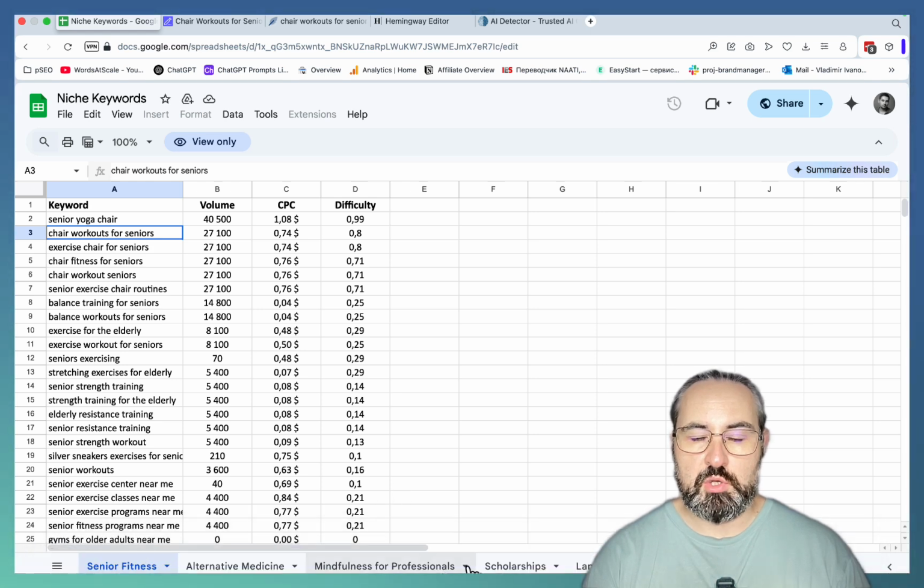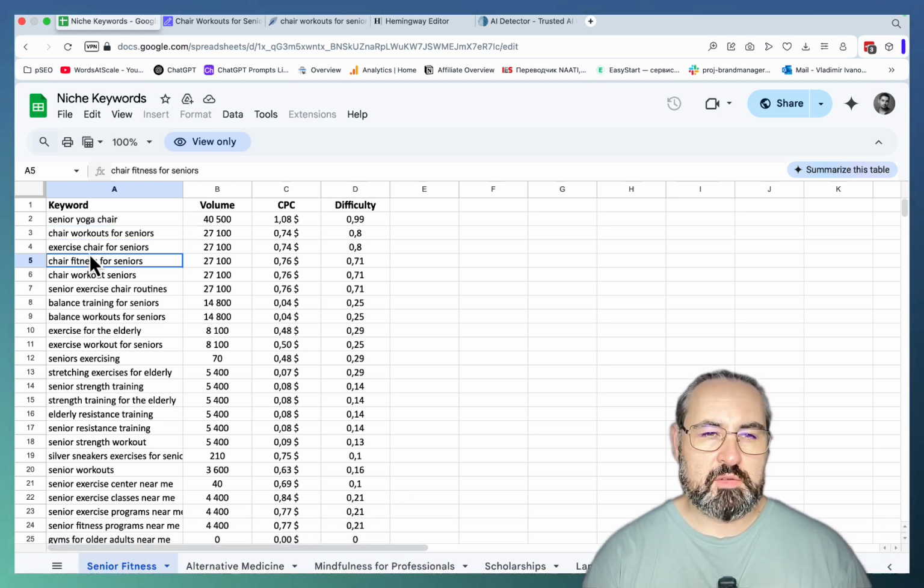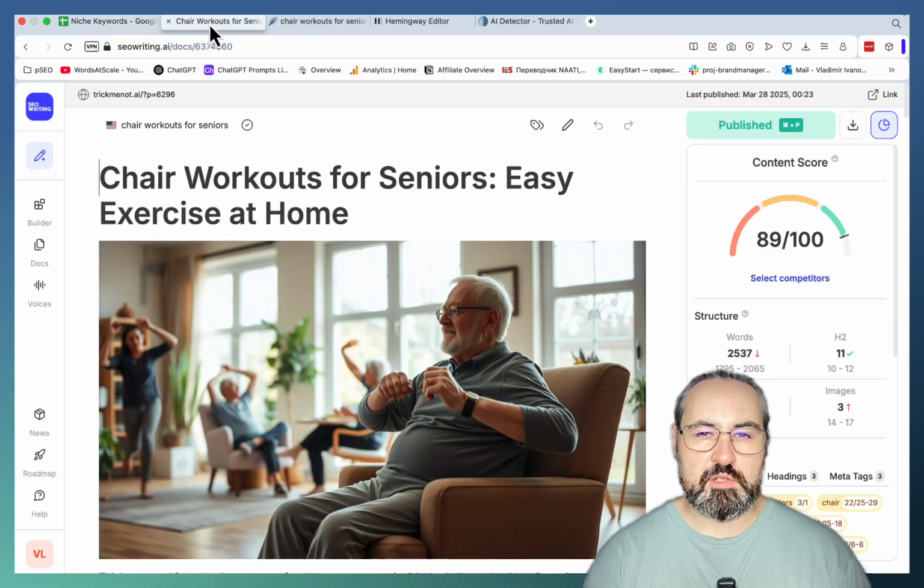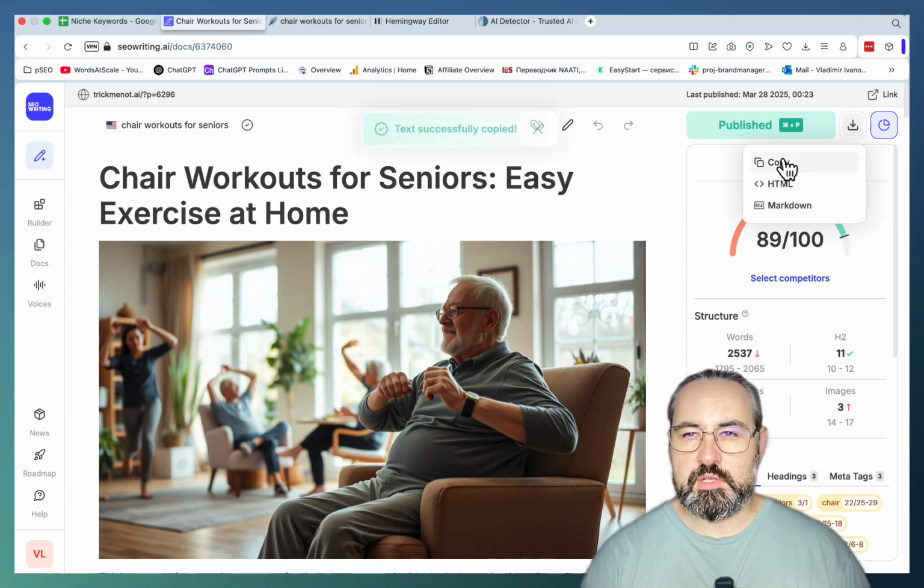So I have lots of blog niches together with keywords. This keyword is going to be chair workouts for seniors. This is how the article looks. SEO Writing now outputs the SEO score. What I wanted to show you straight away, so let's just copy this.